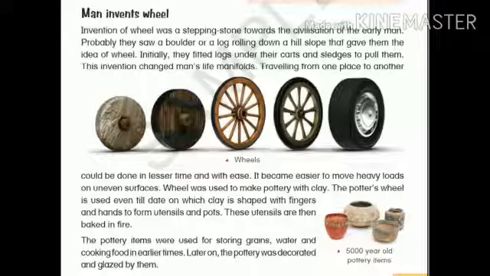Traveling from one place to another could be done in less time and with ease, and moving heavy loads on uneven surfaces was easier. The wheel was also used to make pottery with clay. The potter's wheel is used even to date, on which clay is shaped with fingers and hands to form utensils and pots. These utensils are then baked in fire. The pottery items were used for storing grains and water, and for cooking food in earlier times. Later on, the pottery was decorated and glazed by them.